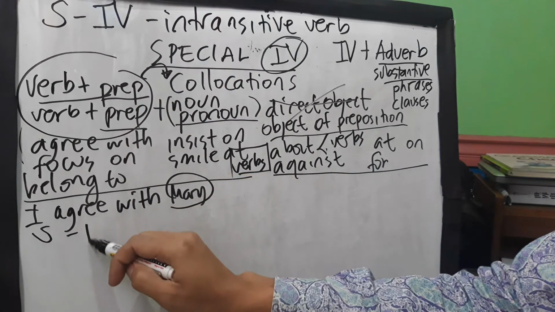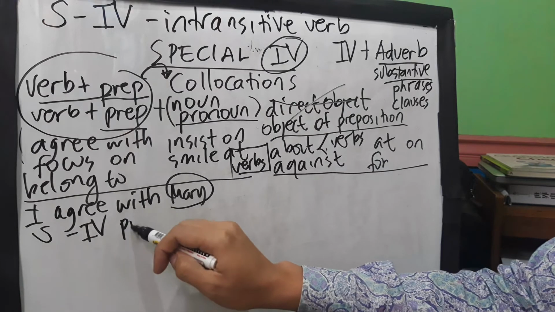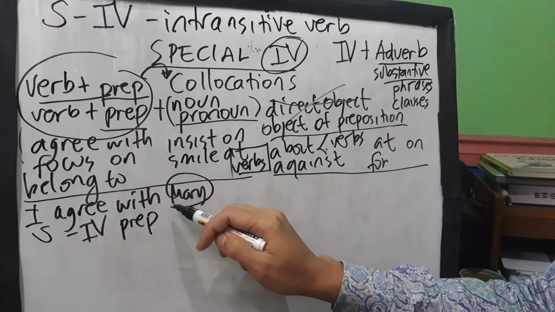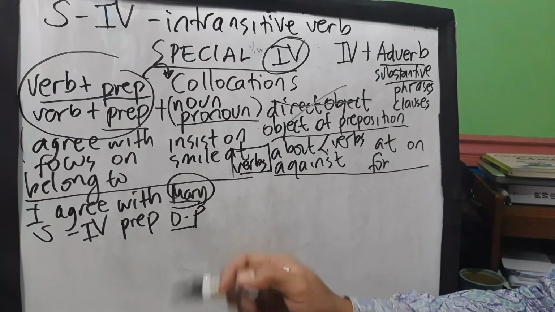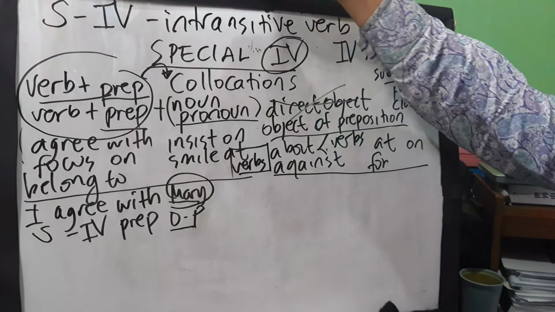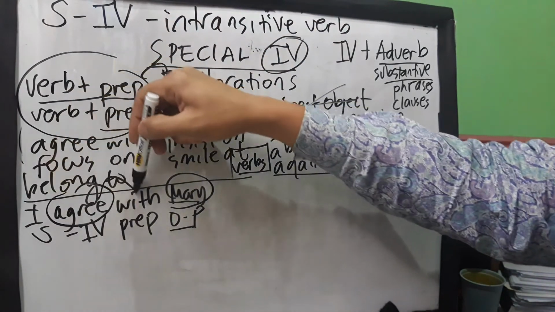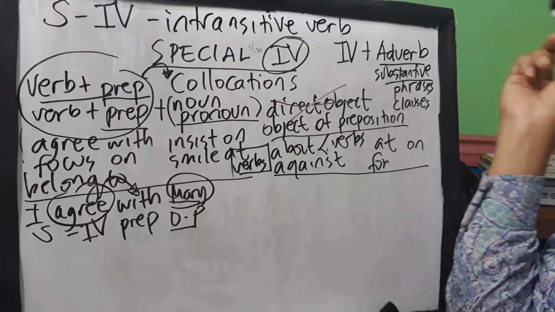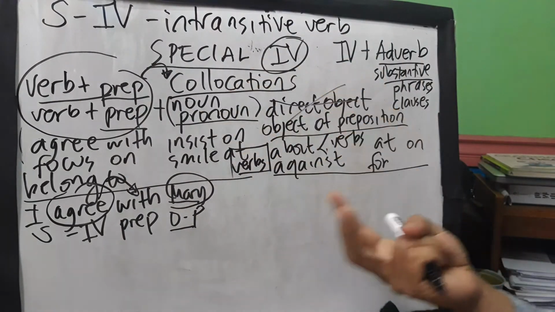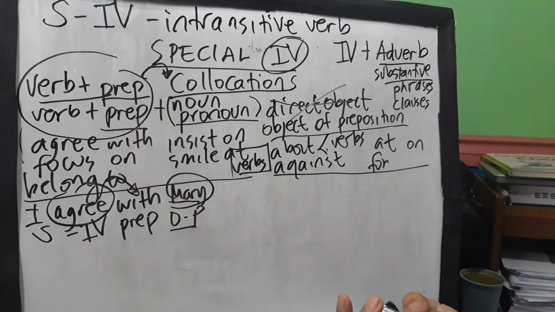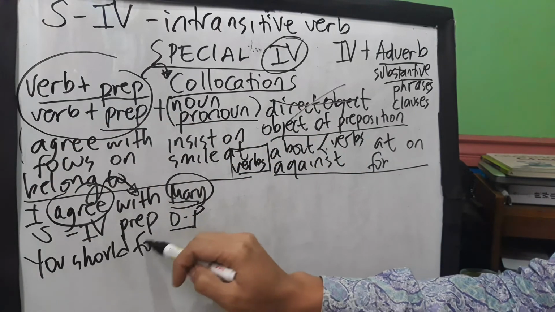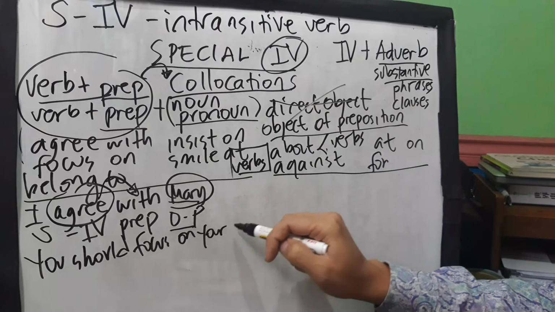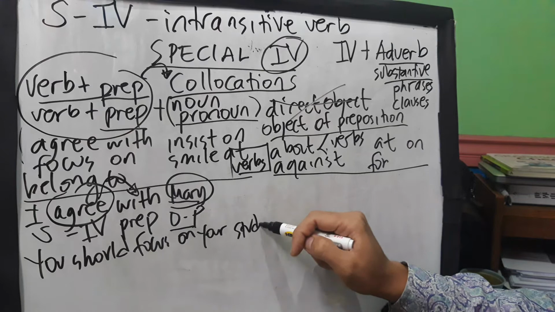So the sentence pattern here, guys, is subject plus intransitive verb. With is the preposition. Then what is the function of Mary here? It is already your object of preposition. So whenever you make a sentence using the verb agree, we usually use the preposition with. And they're already a collocation. It means they go together. We don't say, I agree Mary. We don't do that.